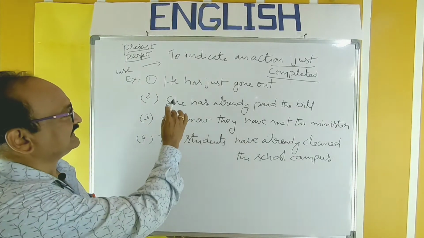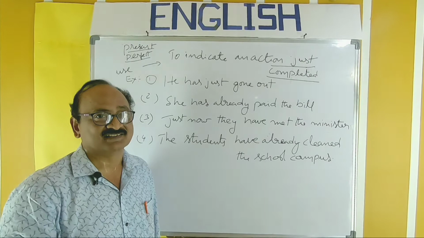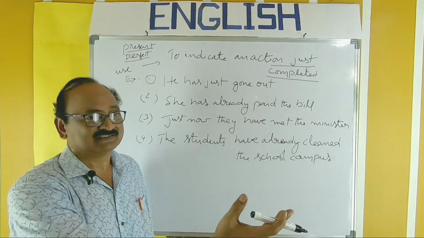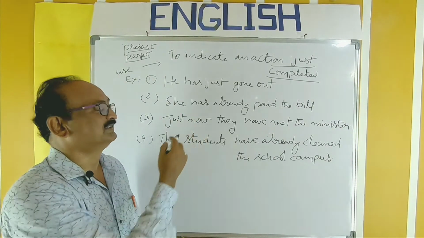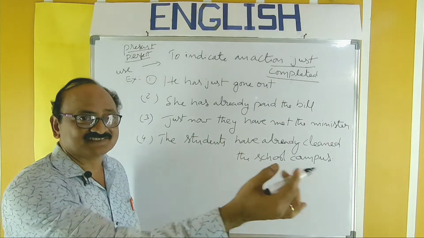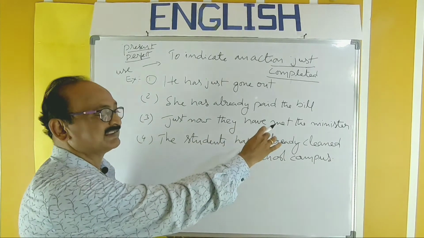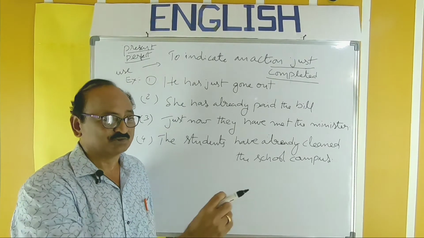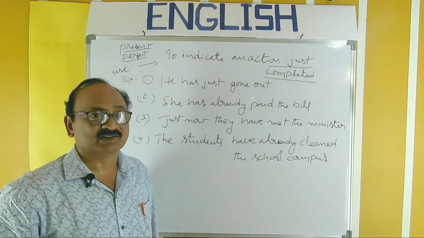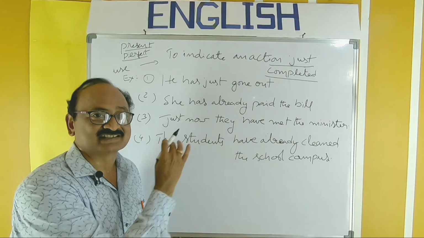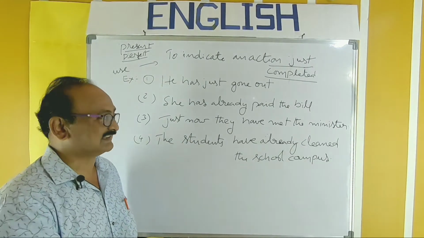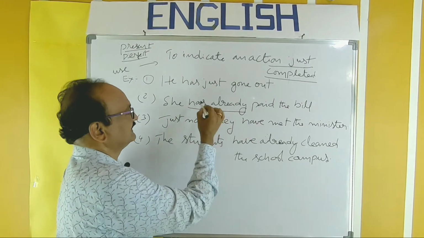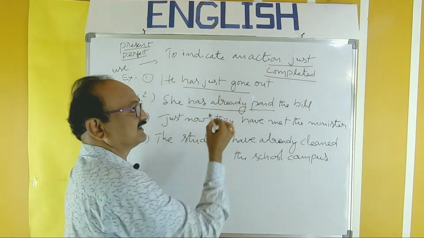Take the example. He has just gone out. That person was there a little bit earlier. Then he goes out and he doesn't appear there. Then only we have to use that sentence. He has just gone out. She has already paid the bill. Someone asks her if she paid the bill. A few moments ago, she paid the bill and got the receipt. Then she has to answer like that. She has already paid the bill. So, has already paid, has just gone.